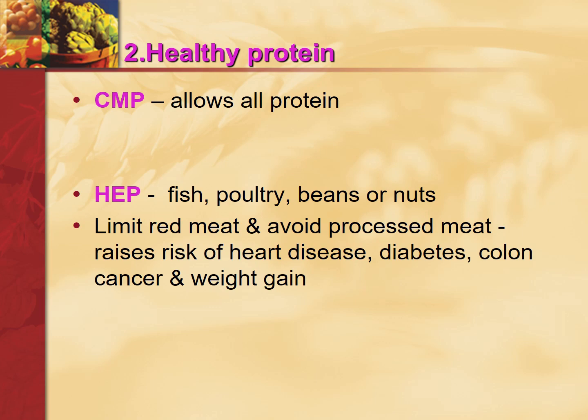Healthy protein. CMP, Choose My Plate, allows all proteins, like all grains they allow all proteins. Whereas in Healthy Eating Plate they say fish, poultry, beans or nuts can be taken, but they limit the use of red meat, and all the processed meat also they avoid. They do not recommend it, because processed meat and red meat increase the risk of heart disease, diabetes, colon cancer, and there is weight gain also.